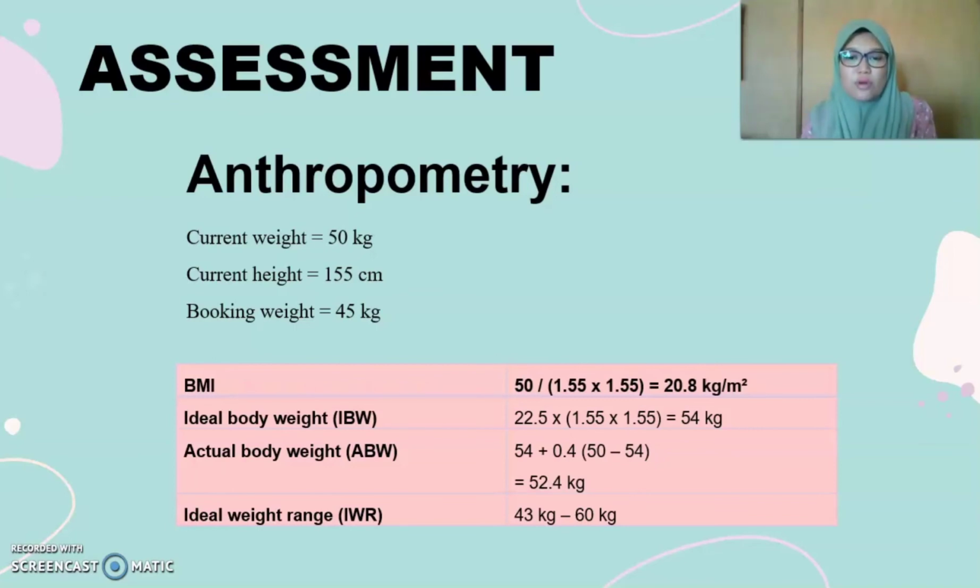Ideal body weight 54 kg. Actual body weight 52.4 kg. And the ideal weight range is 43 to 60 kg.